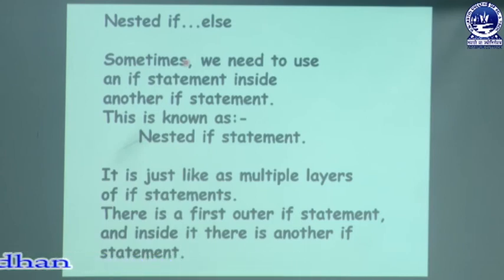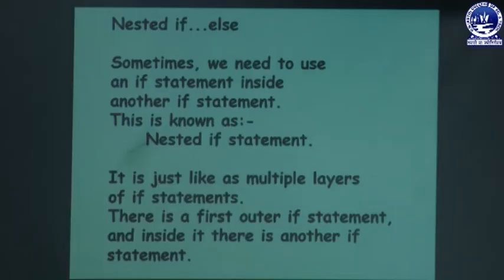In programming also we may use that type of structure, which is called nested if. It is just like multiple layers of if statements. It means that one if is embedded within another if, then another if, in this way. All the if statements are contained one by one inside another if statement.